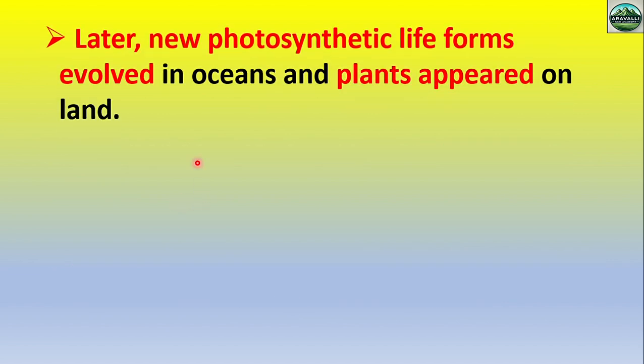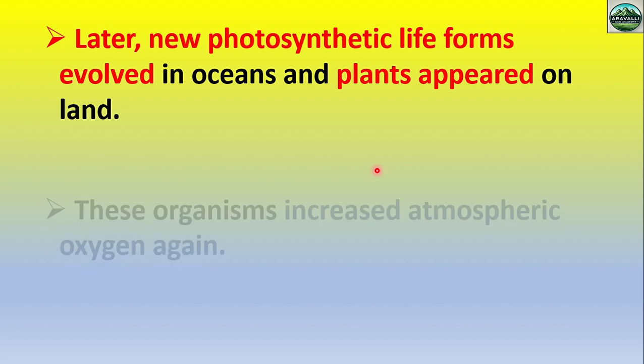Later, as we already know, after the Cambrian explosion new life evolved, and due to the photosynthesis of the new life, oxygen was continuously added to the atmosphere.